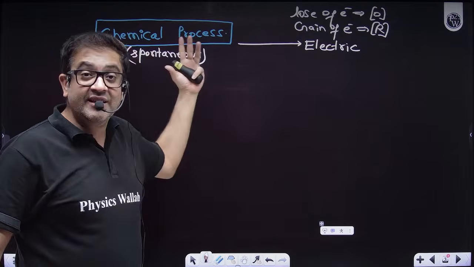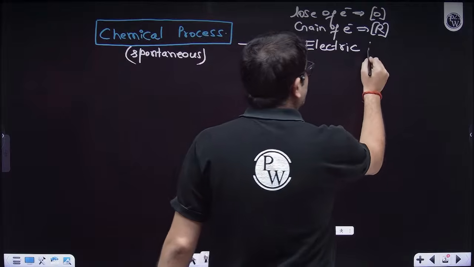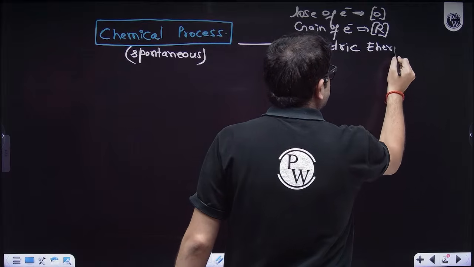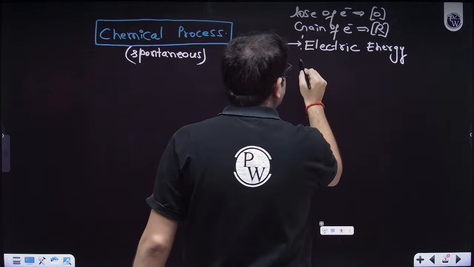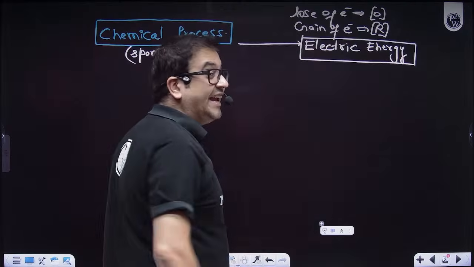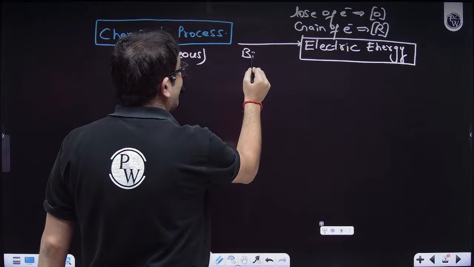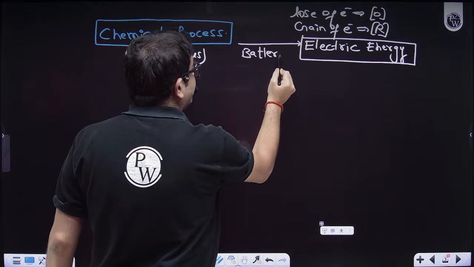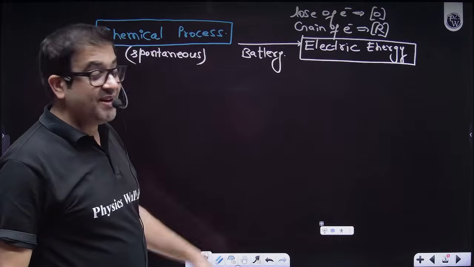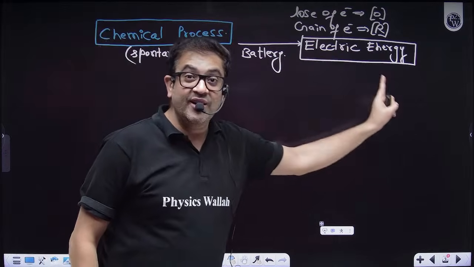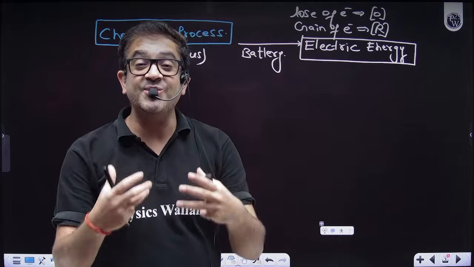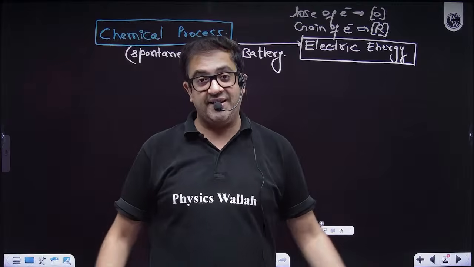Now you convert that chemical energy into electrical energy. Sir, this is what we are doing in our batteries. So this is the basic function of your battery, where a spontaneous chemical reaction takes place and you convert it into electrical energy and you use it in your mobile phones and every apparatus.